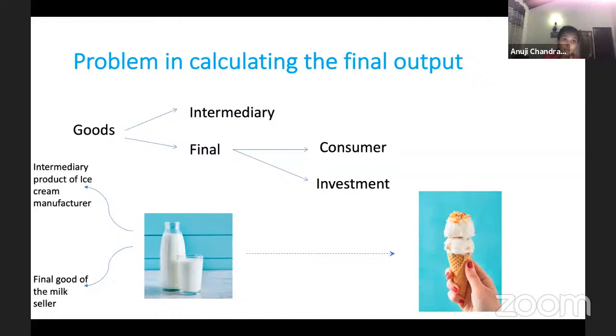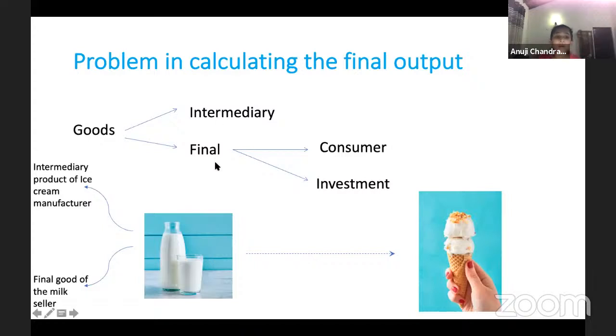Now for Ambewela, milk is not an intermediary, it is a final good because they sold this good and done, their relationship is over. But for Rio, they use this milk as an intermediary for the production of ice cream, right? So like I said, you can classify these goods as intermediary or final based on who uses it and for what purpose you use it.